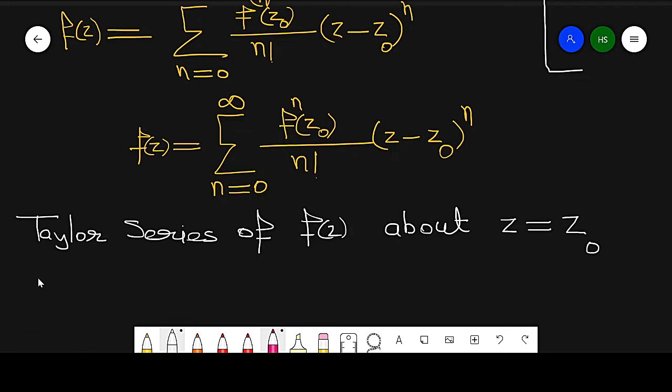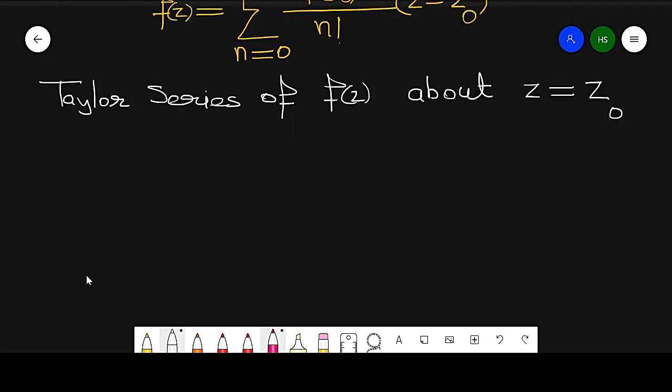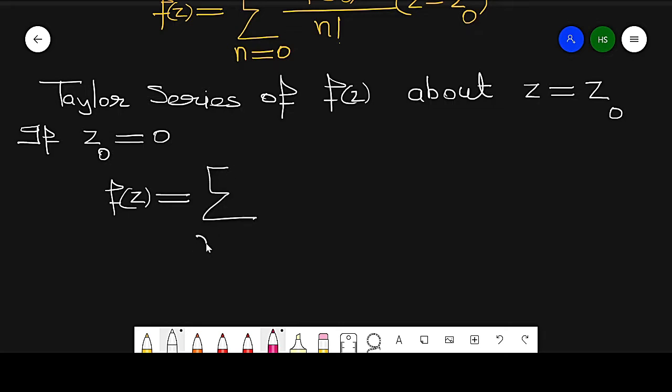If z naught is the origin, meaning its value is equal to 0, then in that case the series is converted to f of z equal to summation of n running from 0 to infinity of nth derivative at point 0 over n factorial into z raised to power n.